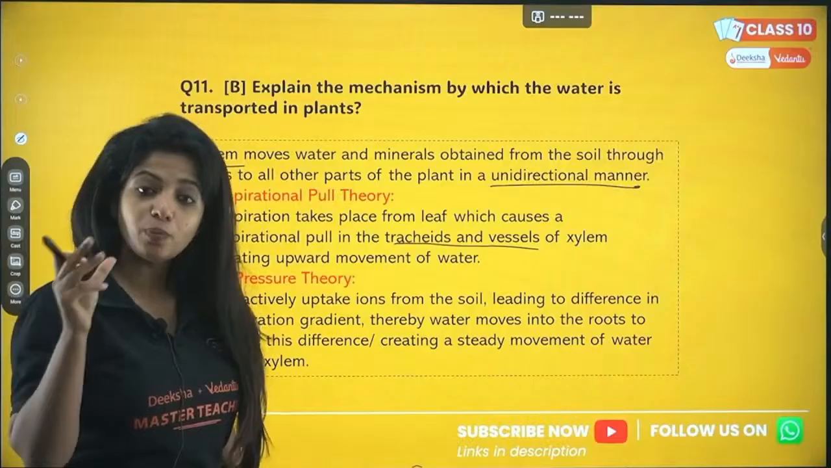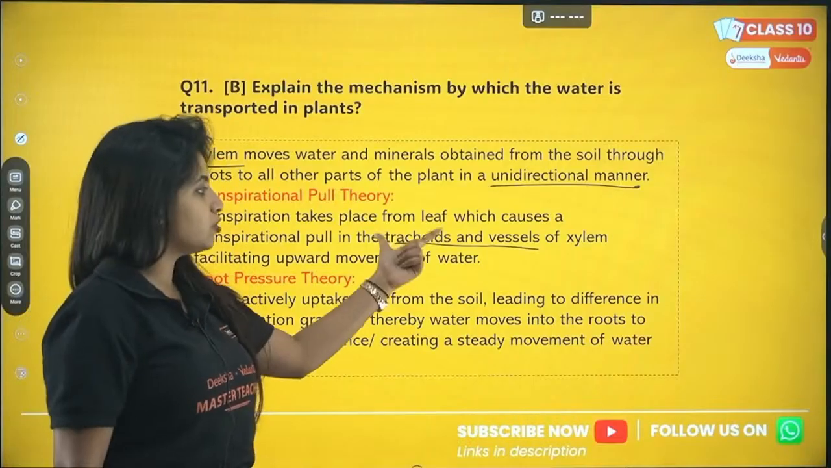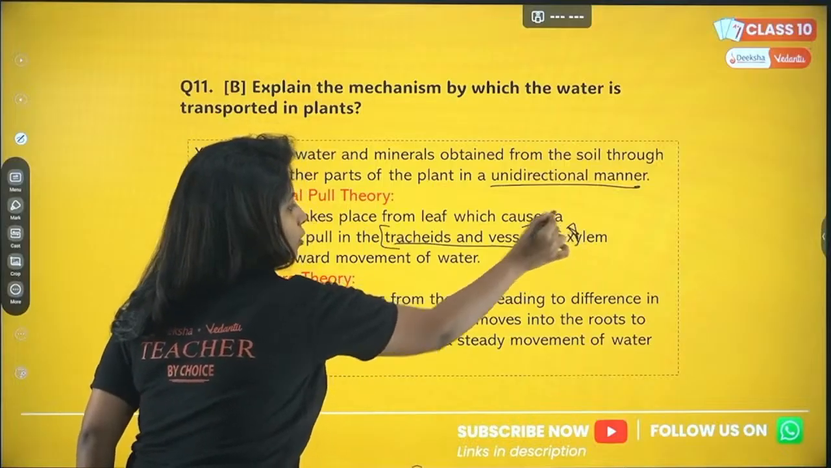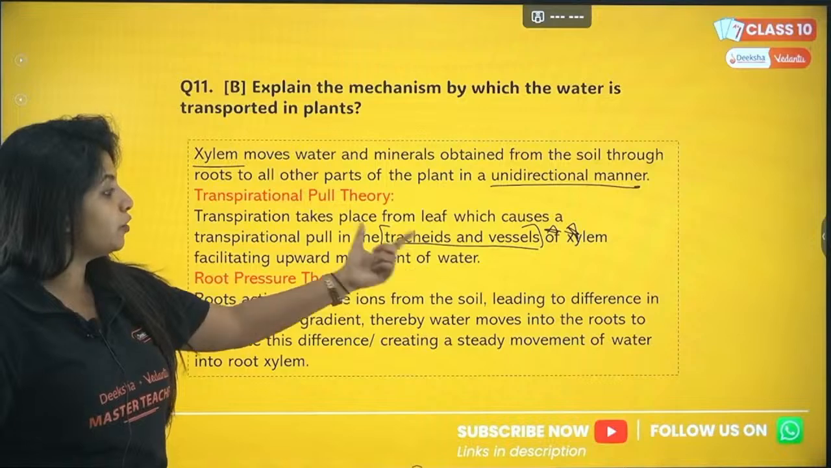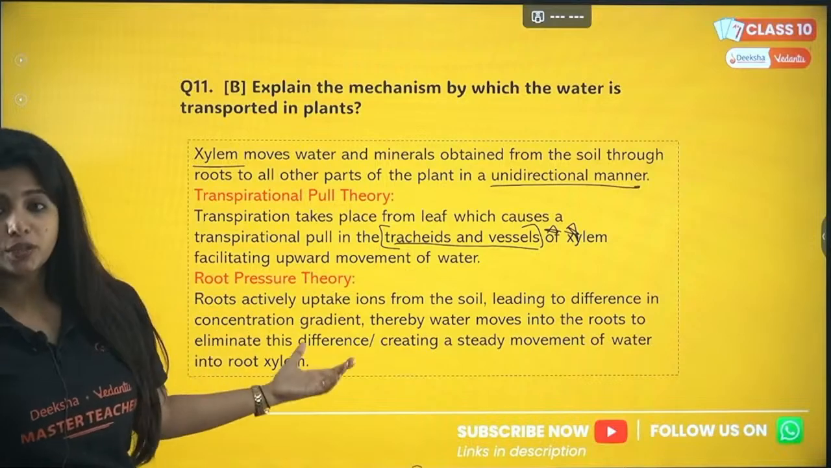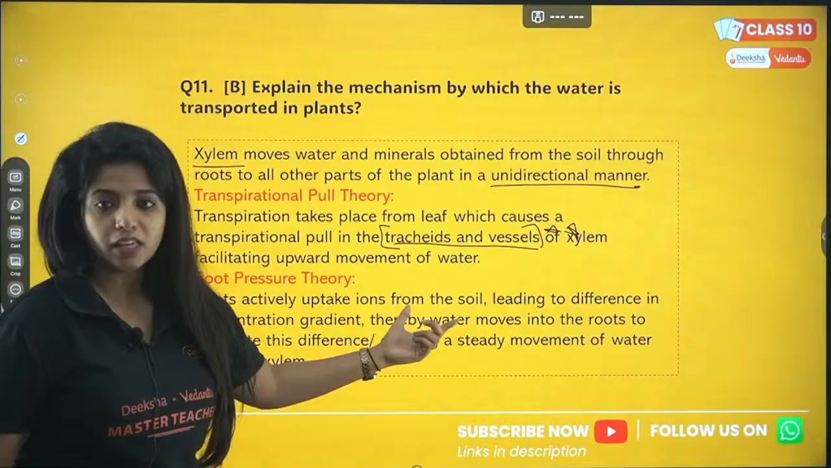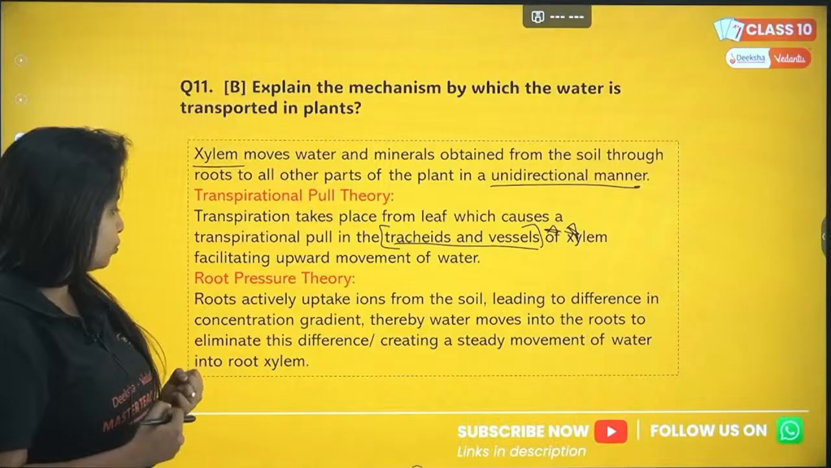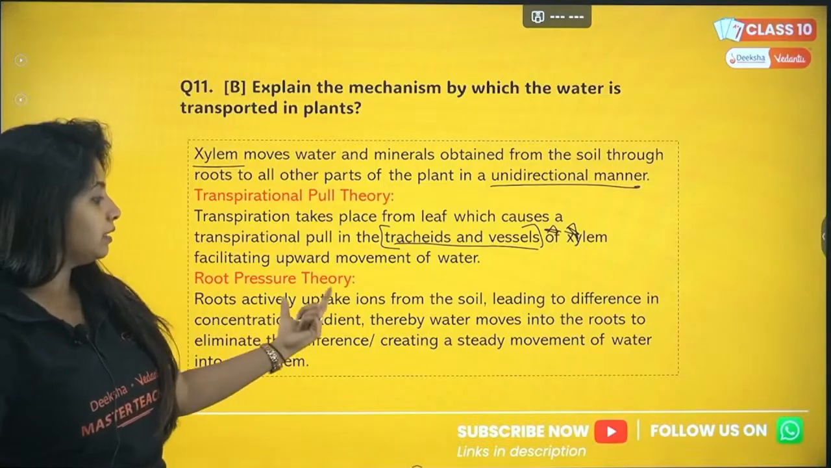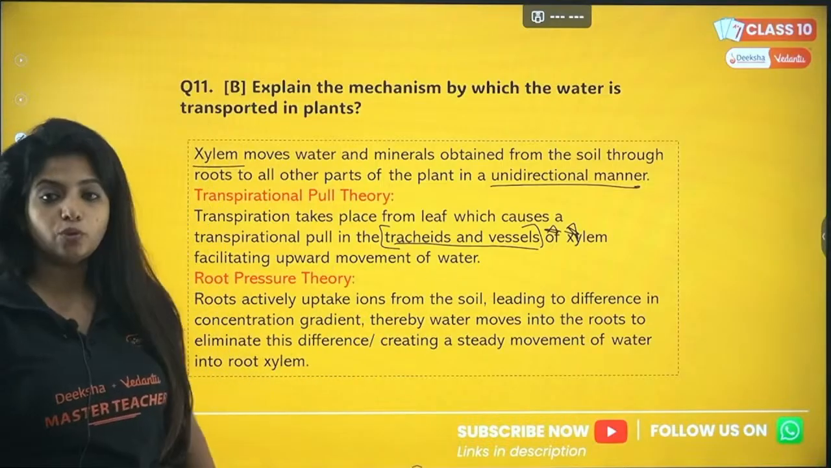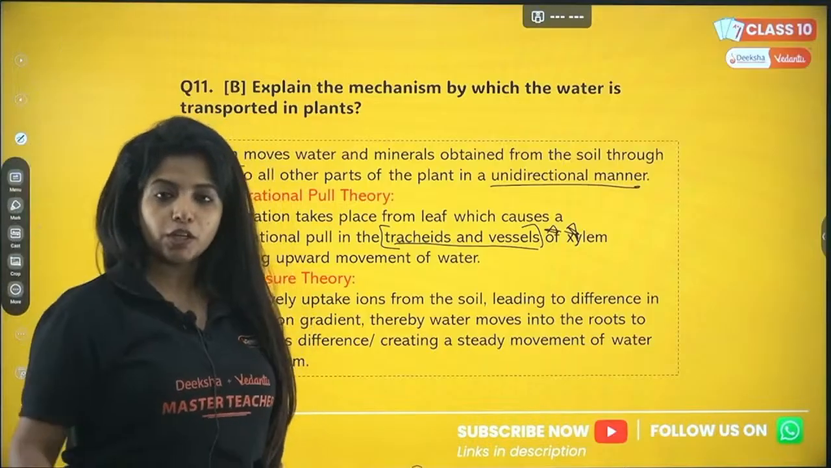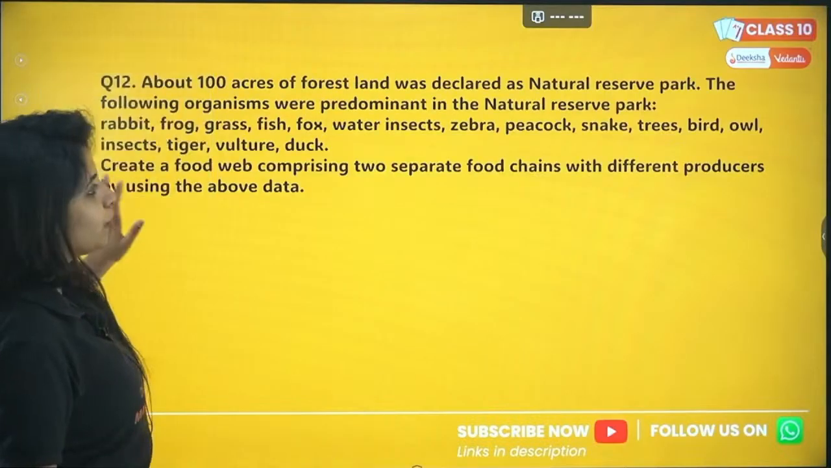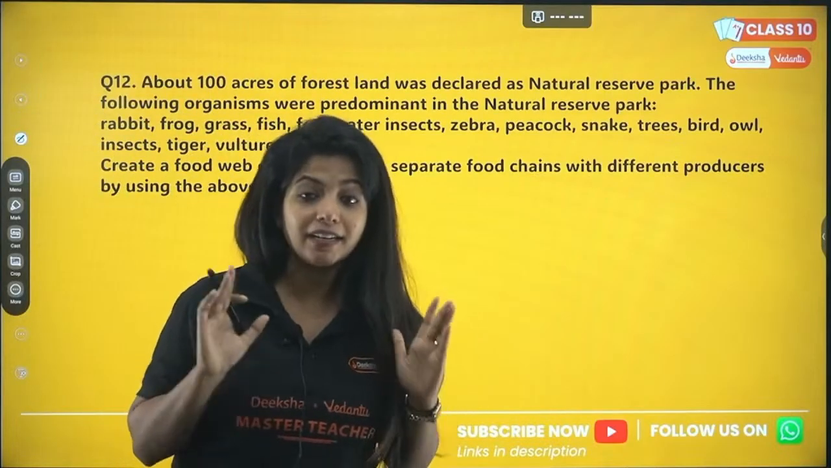Now, xylem is a tissue made up of multiple cells. One type of cell is tracheids and the other type is vessels. Both of them are super important, please remember it, facilitating the upward movement of the water. Now, root pressure theory. Roots actively take up ions from the soil, leading to a difference in concentration gradient. Thereby, water moves into the roots to eliminate this difference, creating a steady movement of water into the root xylem. From the root xylem, it goes to the shoot xylem. Okay, cool, done. My dear children, I hope you are understanding it well.